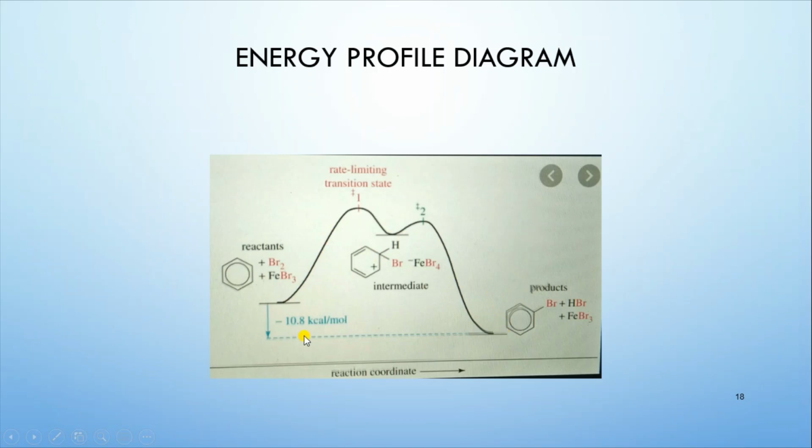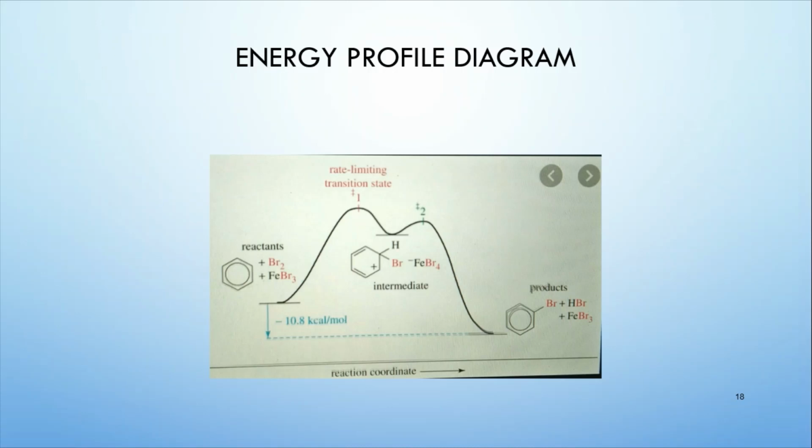On the other side, you can see that there are two transition states in this reaction, transition state 1 and transition state 2, T1 and T2, and in between these two transition states we have the intermediate, which is the carbocation intermediate formed in this reaction, and then we have the product.